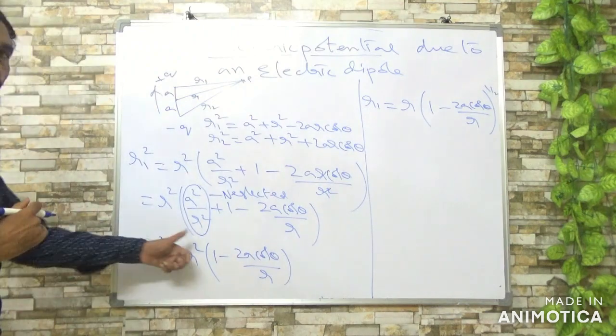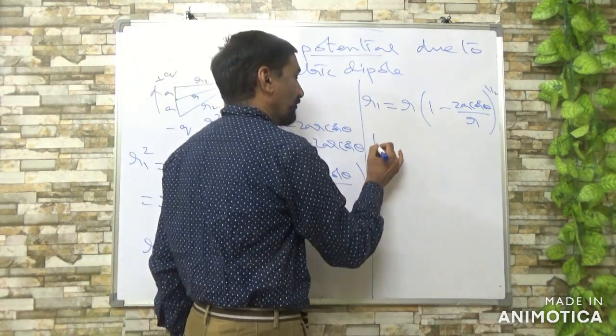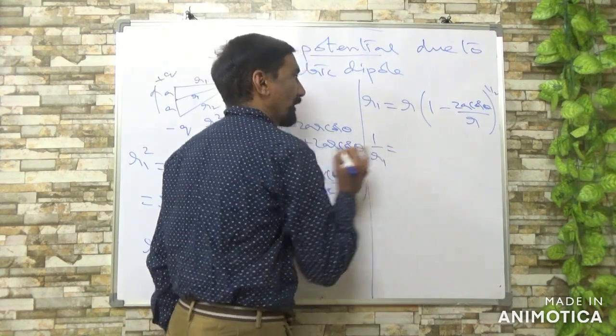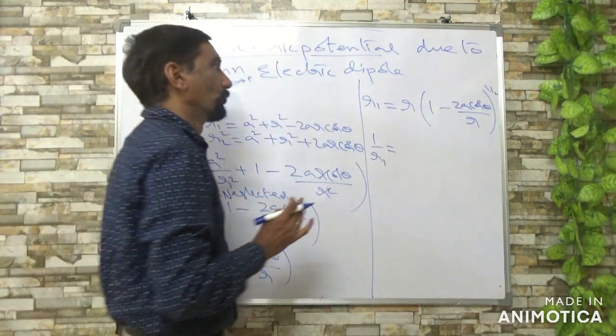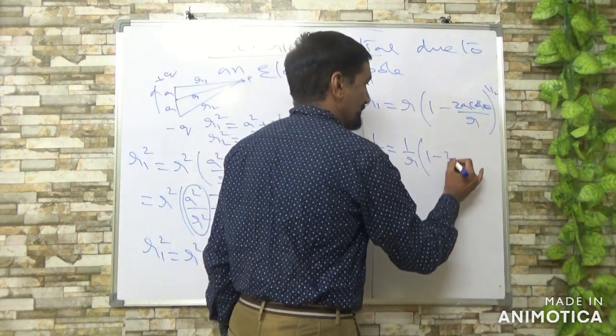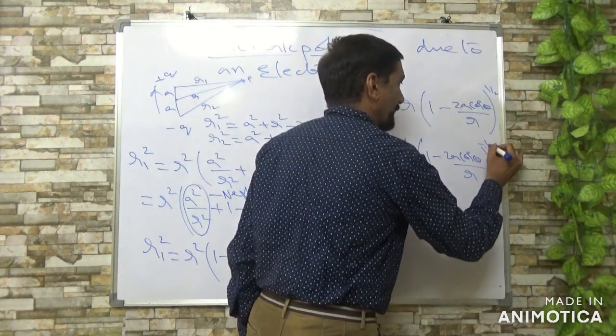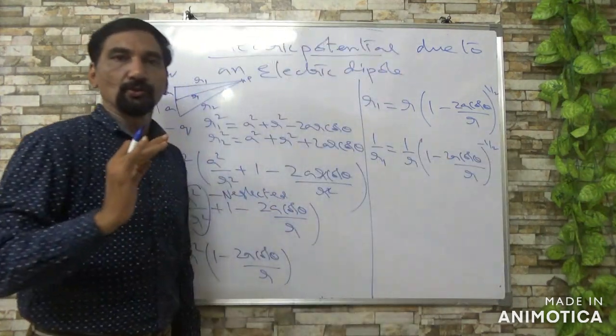So this is about R1. You want to find 1 by R1, right? So 1 by R1 is equal to 1 by R of 1 minus 2A cos theta by R whole power minus 1 by 2.